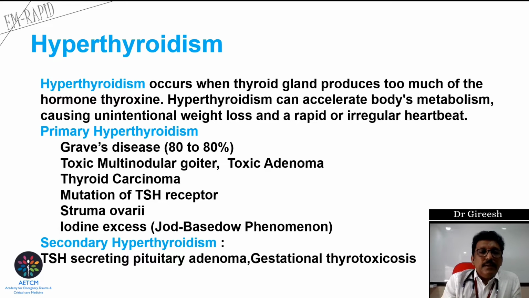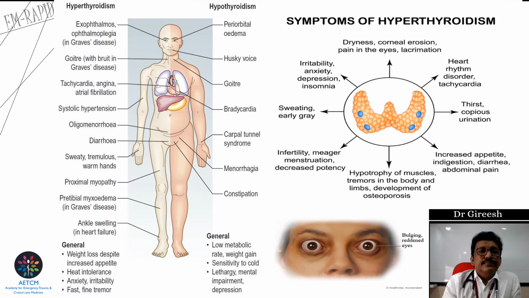The most common cause of hyperthyroidism is Graves' disease, and some patients can have toxic multinodular goiter. Rarely, a patient can present with thyroid carcinoma also. Secondary hyperthyroidism is also very rare: TSH-secreting pituitary adenoma, gestational thyrotoxicosis. These things are very rare.